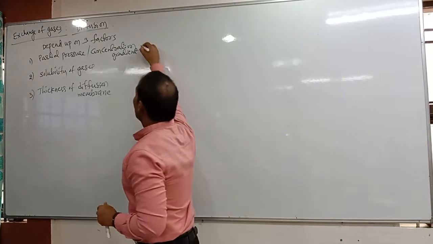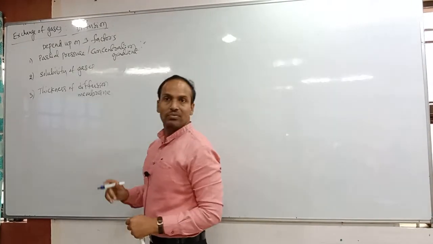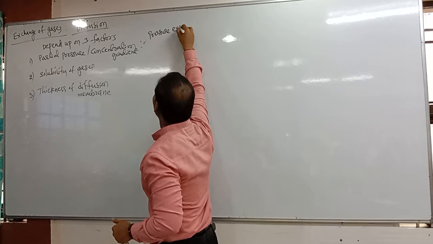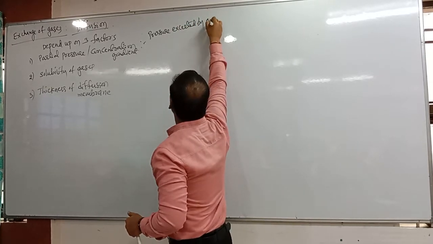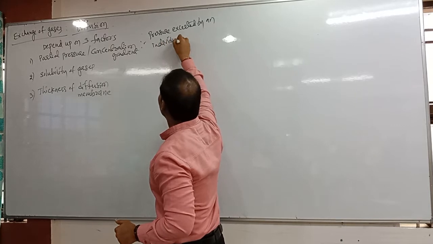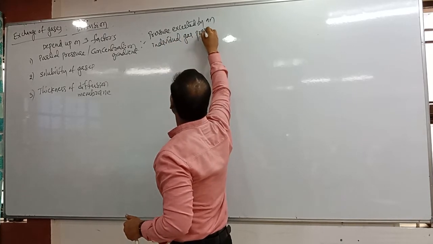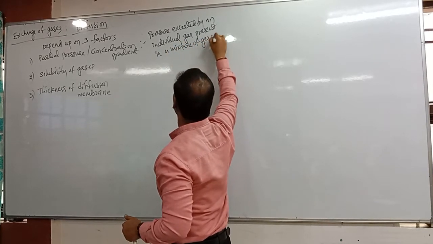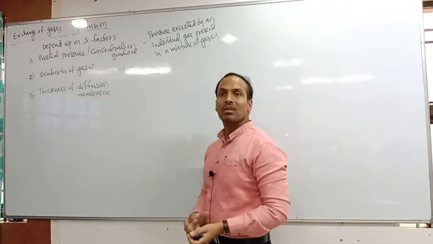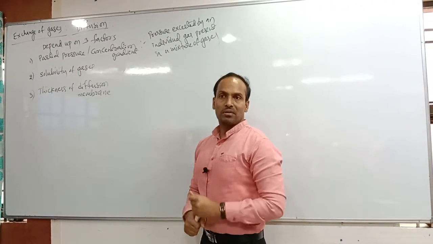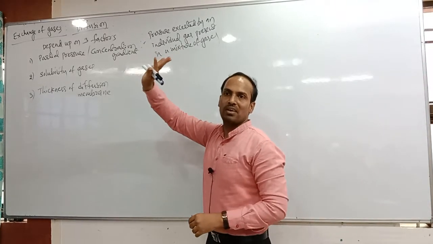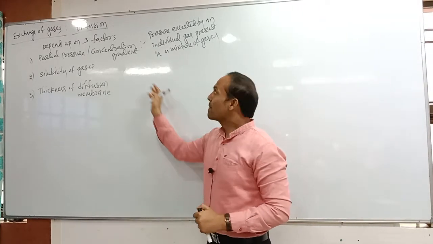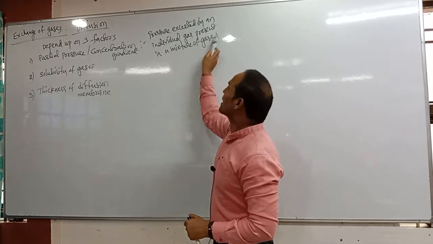Let us discuss the first one, partial pressure. What is meant by partial pressure? It is the pressure exerted by an individual gas present in a mixture of gases. Okay, students, if you listen here only, you can get that. If you only look at your notes, you can get nothing. First listen, okay? So partial pressure is the pressure exerted by an individual gas present in a mixture of gases.